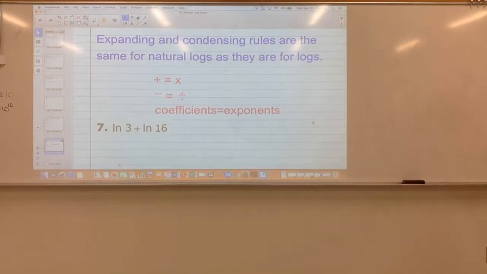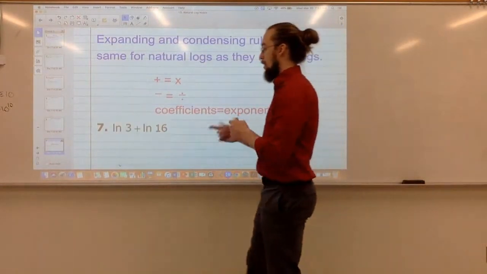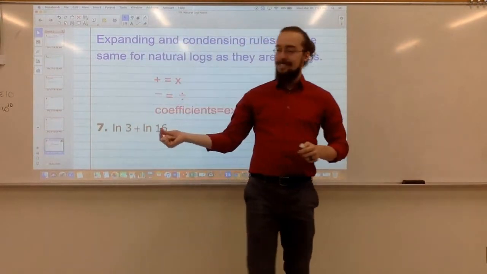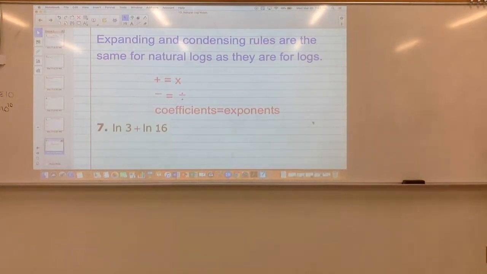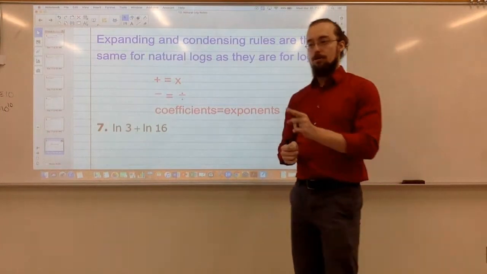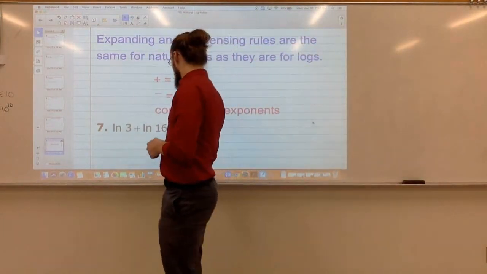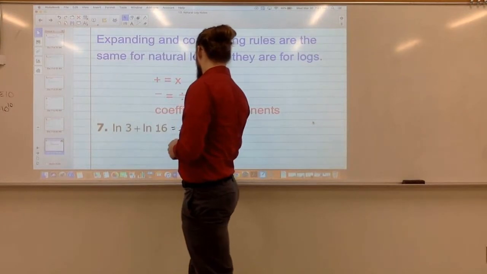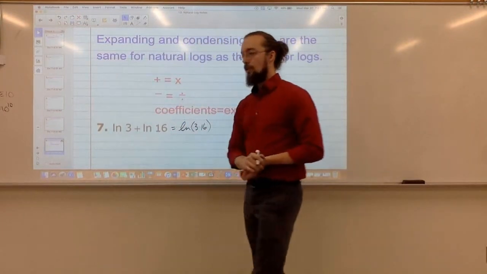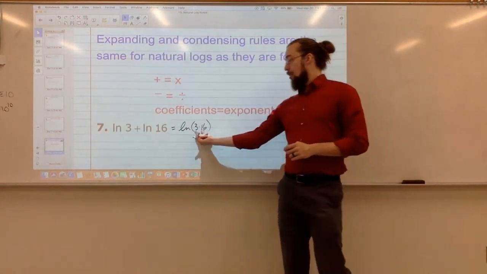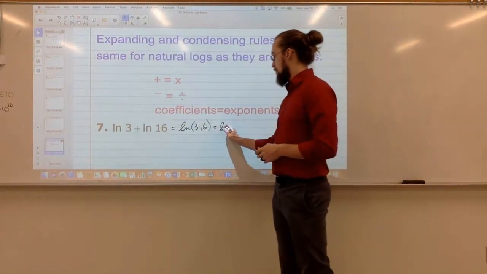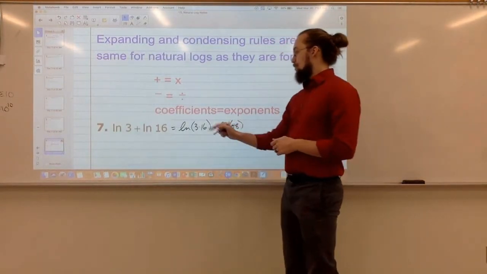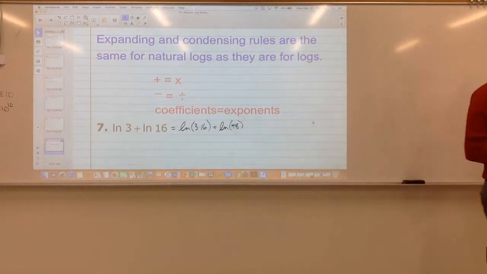Okay, so this first set, we want to condense. I see multiple logs. I want to condense those into a single log. So if I've got the natural log of 3 plus the natural log of 16, how could I combine those into a single log? You do ln, parentheses, 3 times 16. And then since these are both numbers, I could do that multiplication. What is 3 times 16? 48. So the natural log of 3 plus the natural log of 16 is equal to the natural log of 48.